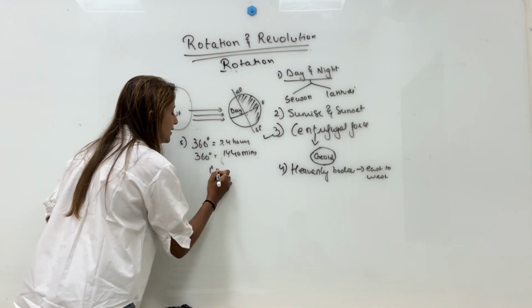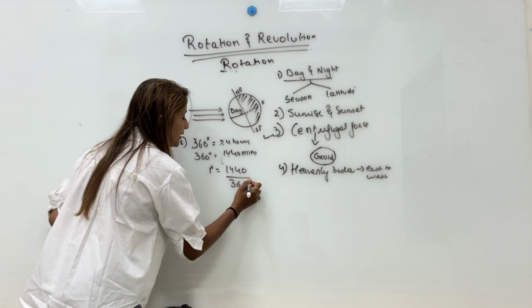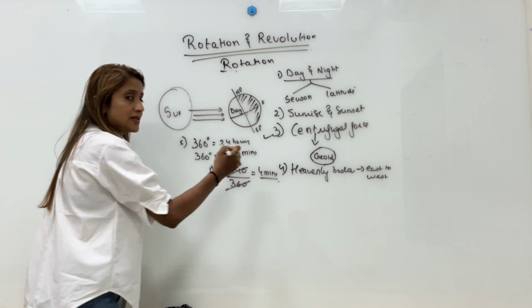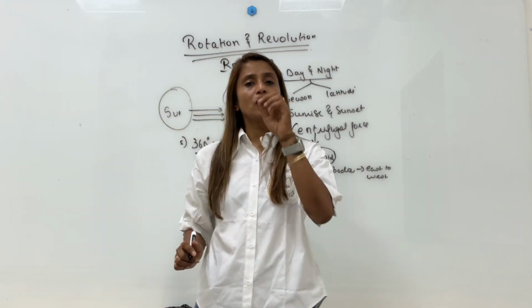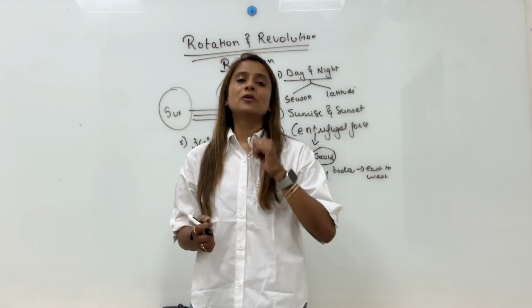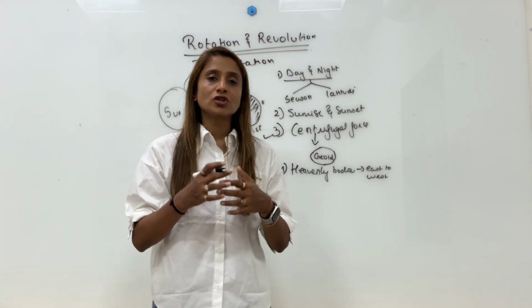So 1 degree is equal to 1440 divided by 360, which gives us 4 minutes. So the time duration of 4 minutes for every 1 degree, how do we get it? Because of rotation of the earth.